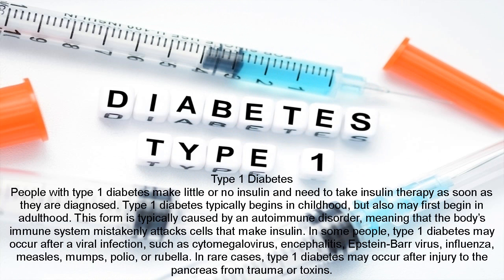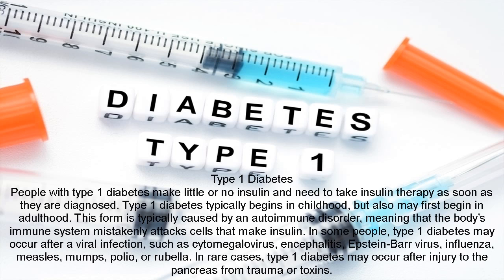Type 1 diabetes. People with type 1 diabetes make little or no insulin and need to take insulin therapy as soon as they are diagnosed. Type 1 diabetes typically begins in childhood, but also may first begin in adulthood.